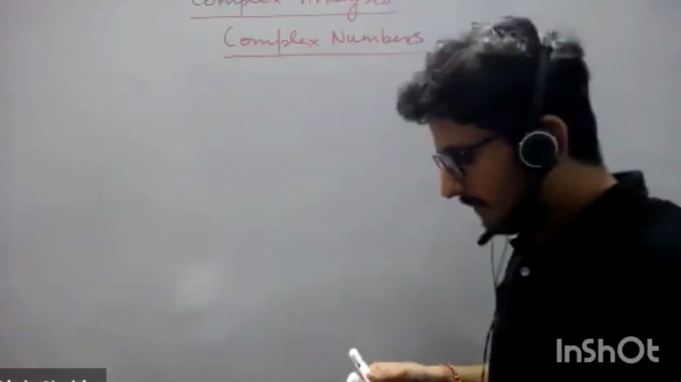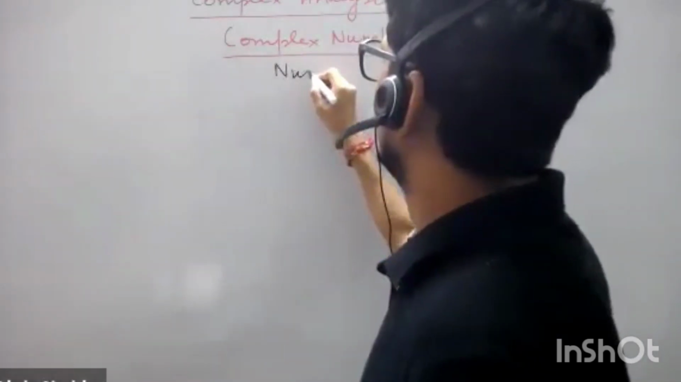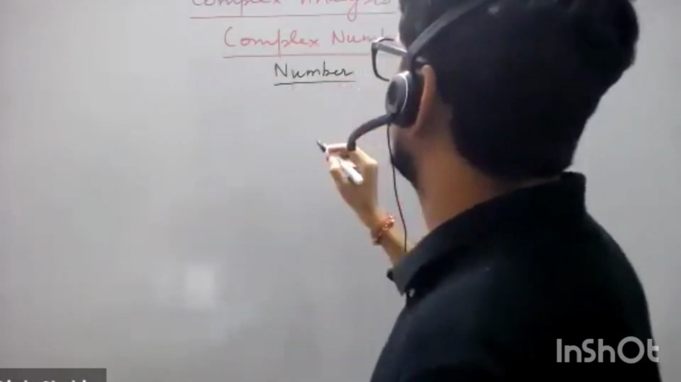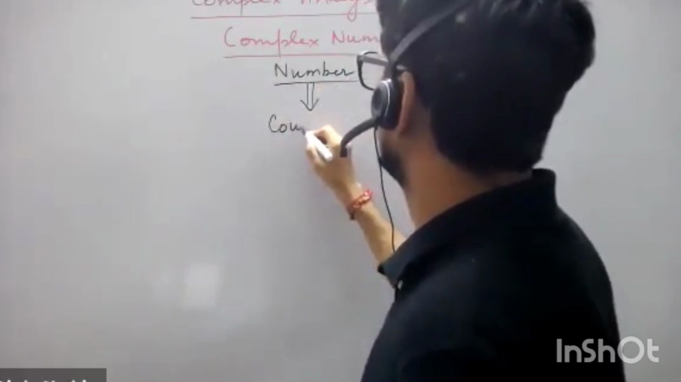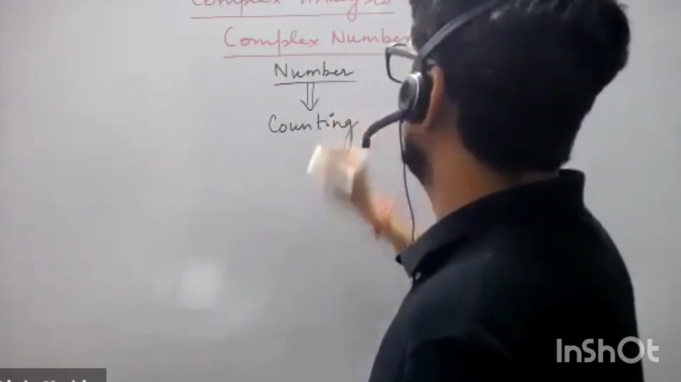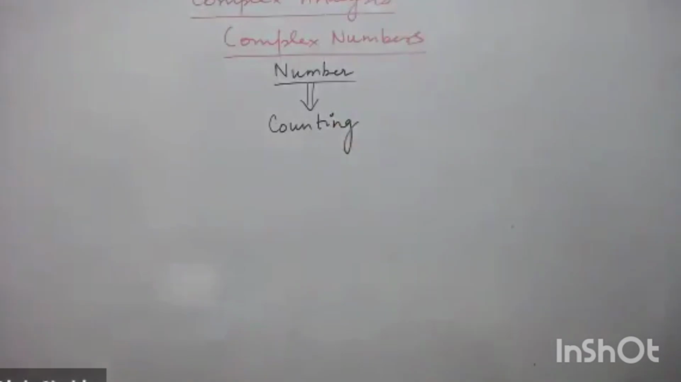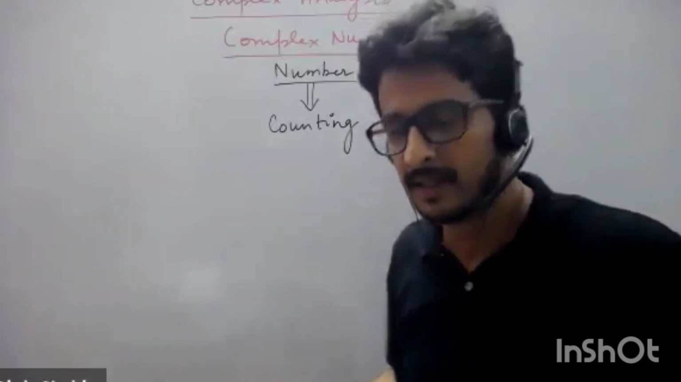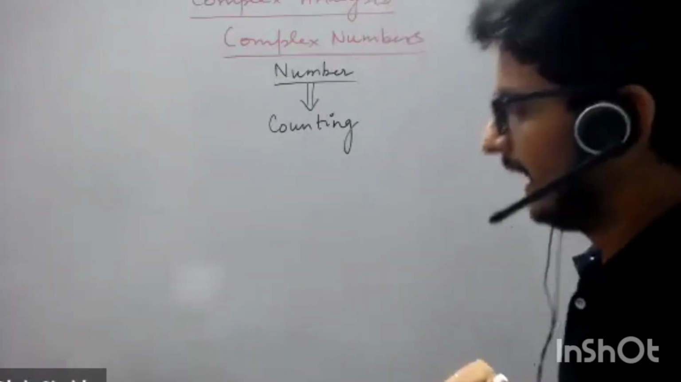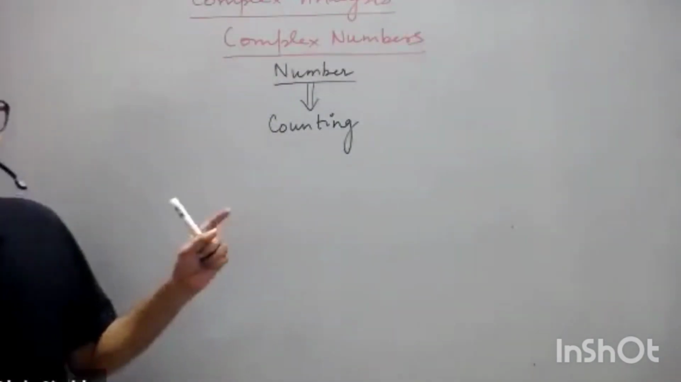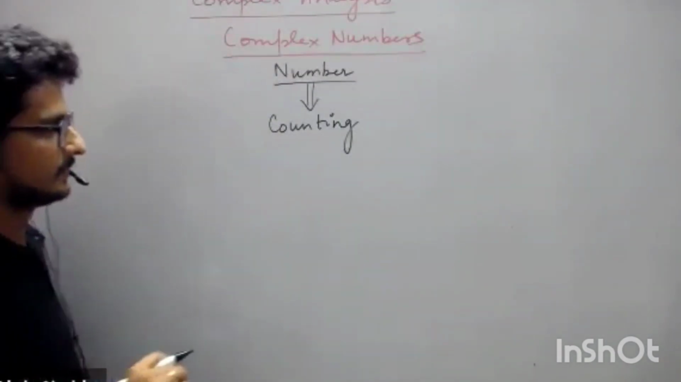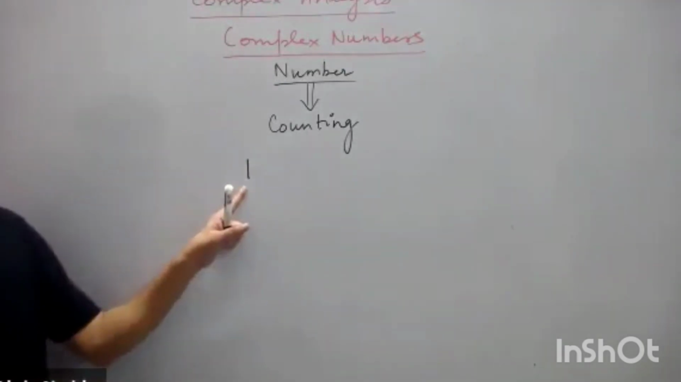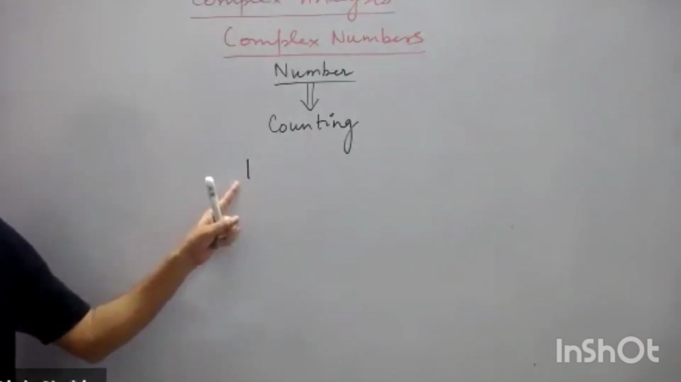The idea of number itself is from counting. Whatever the history of numbers is, that idea comes from counting. Our understanding of numbers is from counting. And the way we write numbers tells the complete story. For example, when we write 1, it is just counting 1. Something is equal to 1.